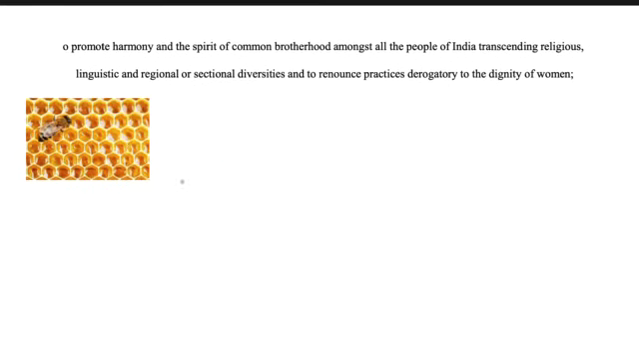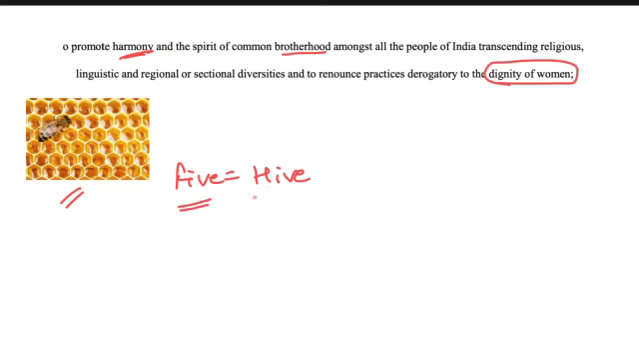Now next is 5, and this is basically a picture of a hive. So the next fundamental duty is to promote the harmony and spirit of common brotherhood amongst all the people of India, and renounce the practices derogatory to the dignity of women. So this is an important keyword. So you can just remember that if anyone is creating chaos, they are punished by the honeybees.